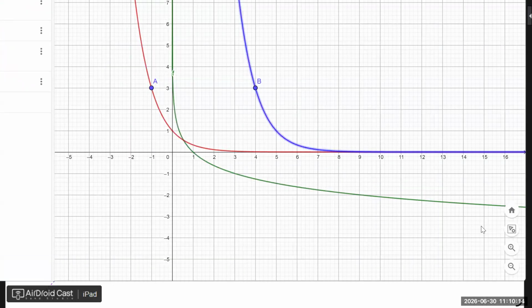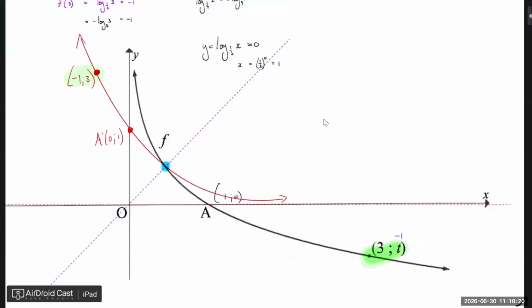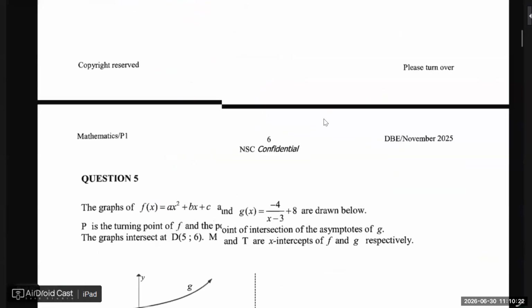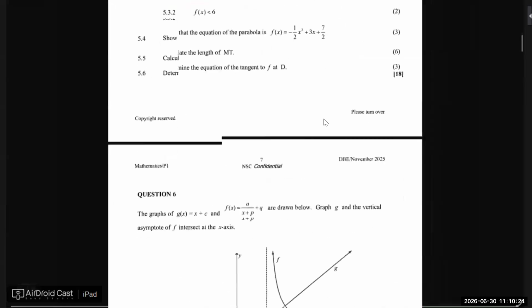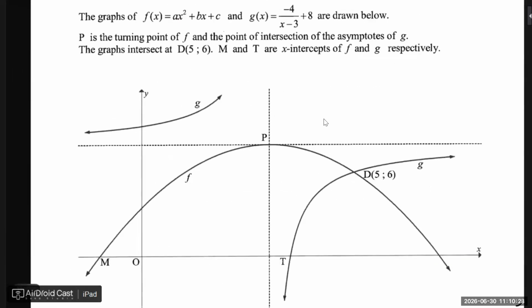Let's carry on. Where's the C? All right. Here we have another function. What type of functions do we have here?